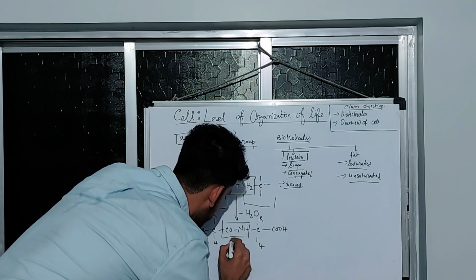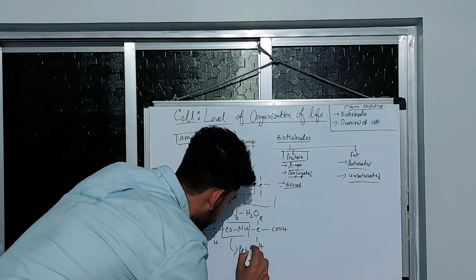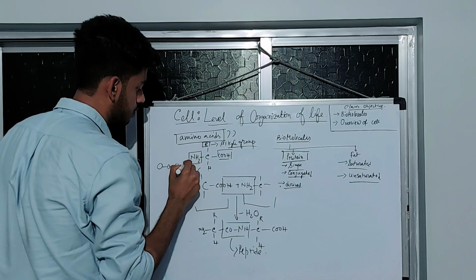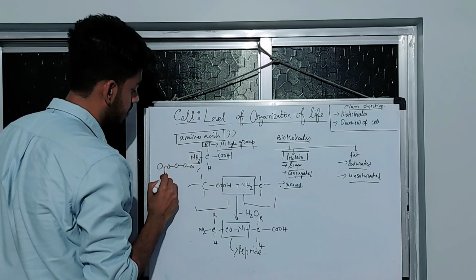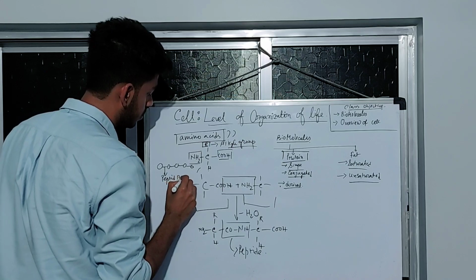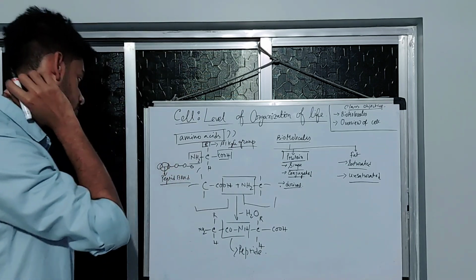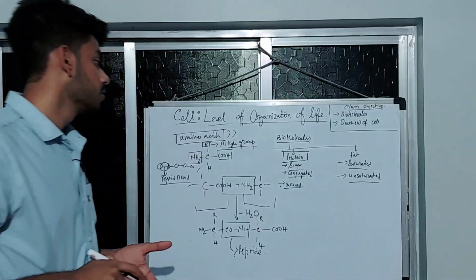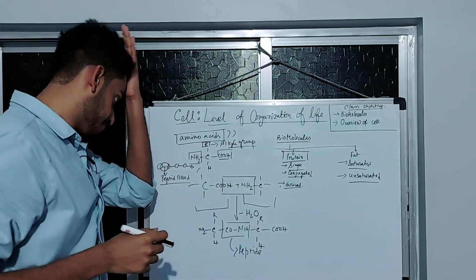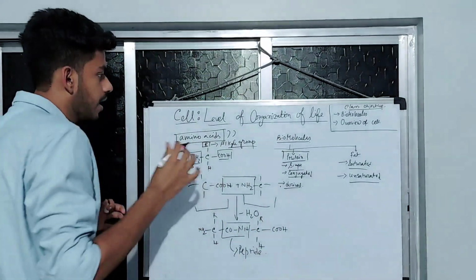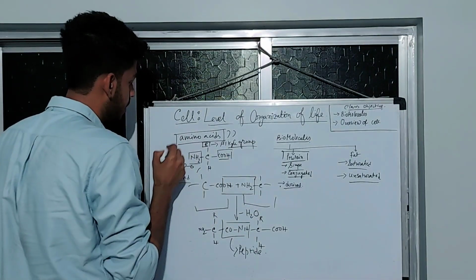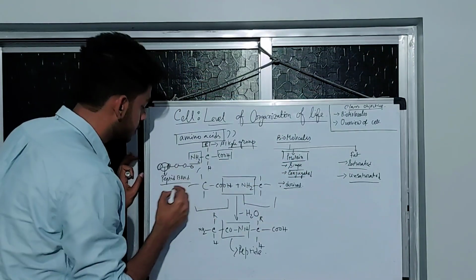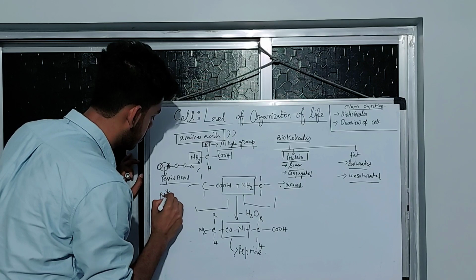So this bond is called the peptide bond. Remember the line I have drawn? This line represents the peptide bond. This is a very strong bond actually. So I think the structure is easily described here. When one amino acid pairs with another amino acid, it forms a long chain. The long chain is called polypeptide.